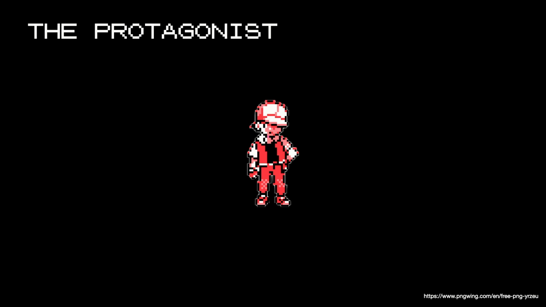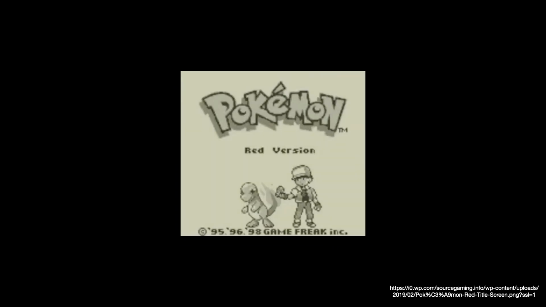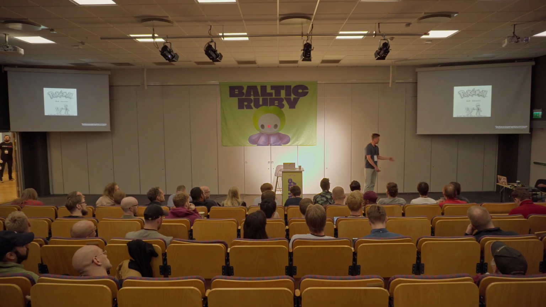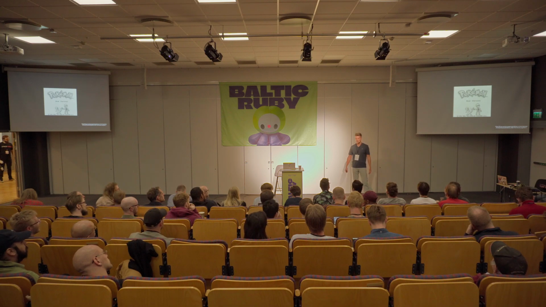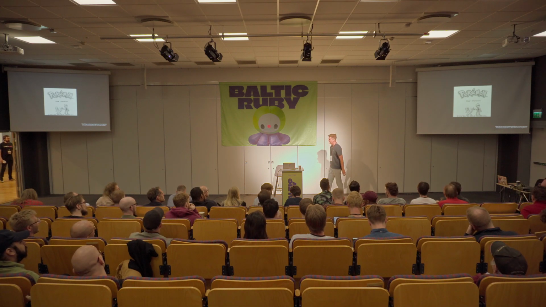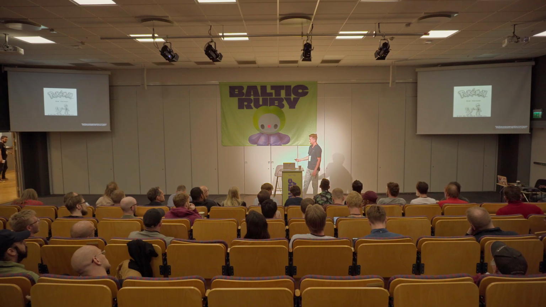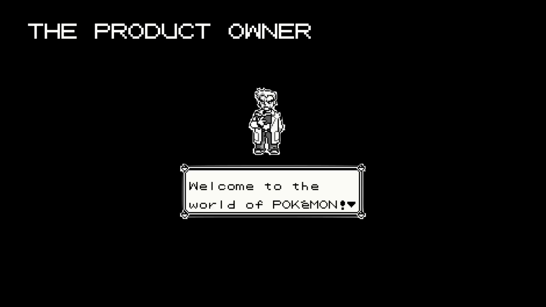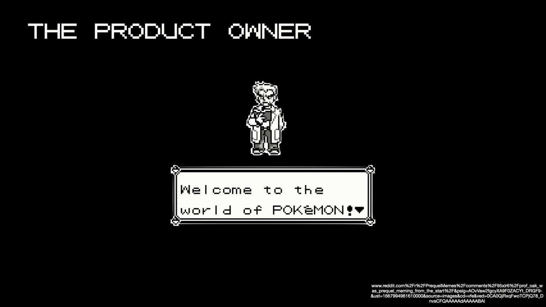So yeah, this guy is Red. He's the protagonist of our talk right now, but he is coming from this game. If you haven't played it, I highly recommend it. It's super cool. It's where everything started. So he basically, like all 10-year-olds in the Pokemon world, wants to be a Pokemon trainer. So he approached this guy, who in our story will be the product owner, to get his Pokemon and start the journey.